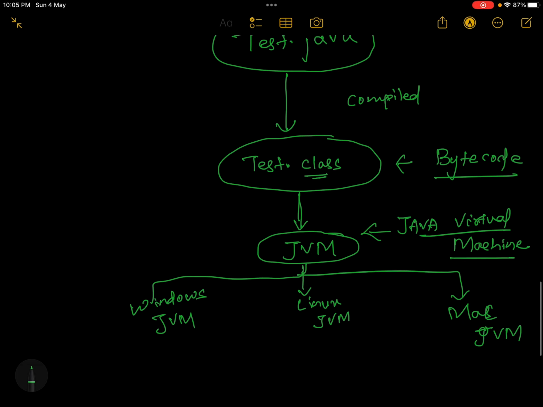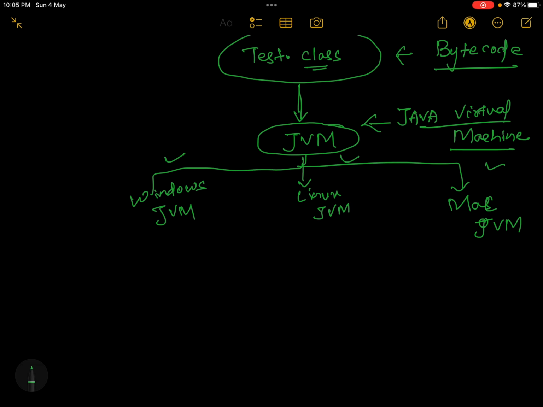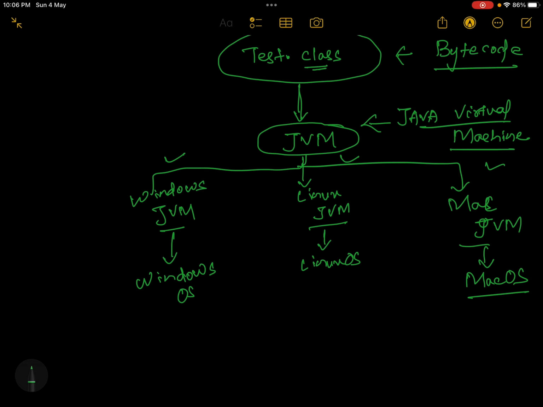When you feed this .class file to any of the JVMs, it can happily read that .class file and execute it in its own JVM, which will internally talk to Windows OS or Linux OS or Mac OS. So this JVM will talk to the operating systems basically.